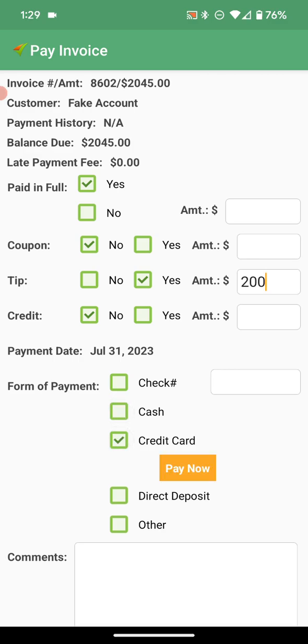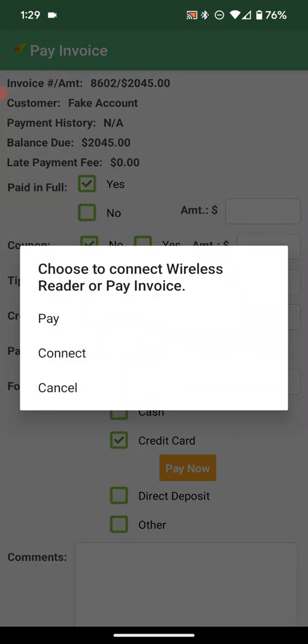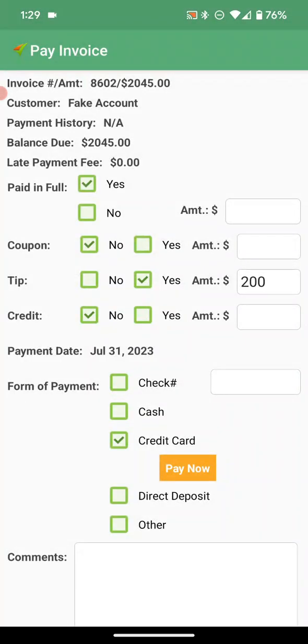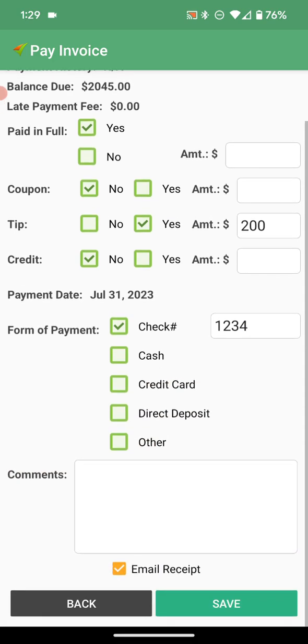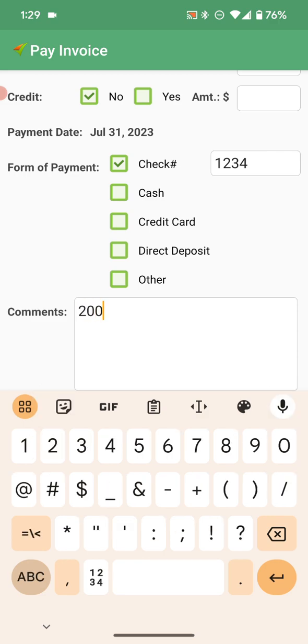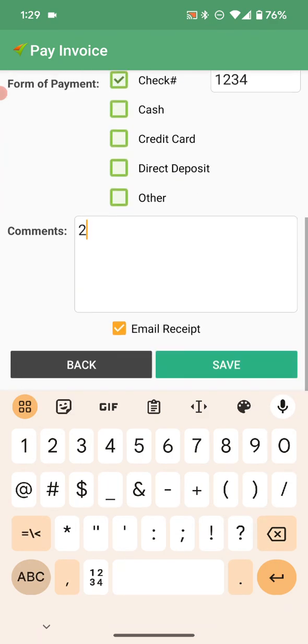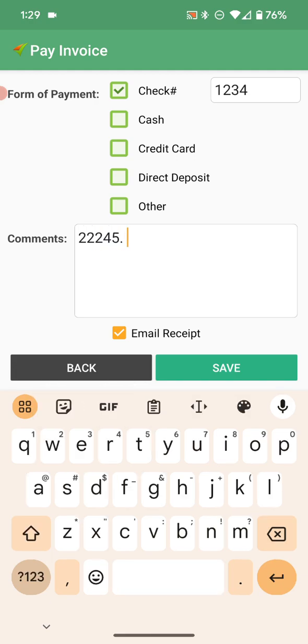Credit card. There's a pay now button. It's actually right now not set up on my account or not set up on this device. Direct deposit isn't one it would do if they gave you a check. And again, this would be for the office side of it. Office could process this and it's check 1, 2, 3, 4. And then we hit save. If there was anything special about it, just making sure. So total check is for $22.45. $200 tip, and hit save.